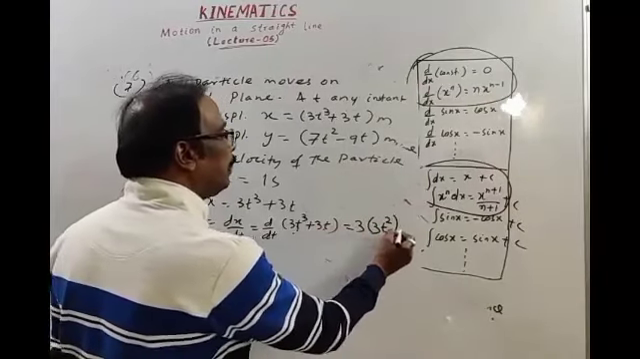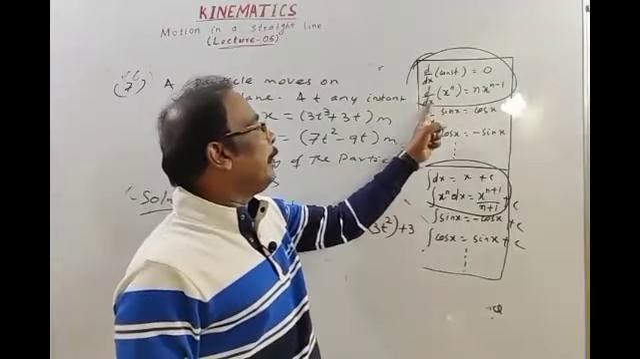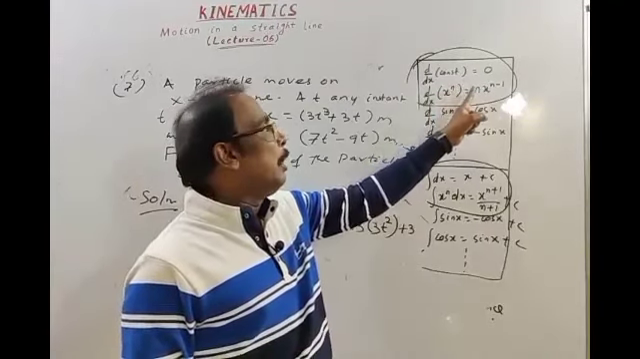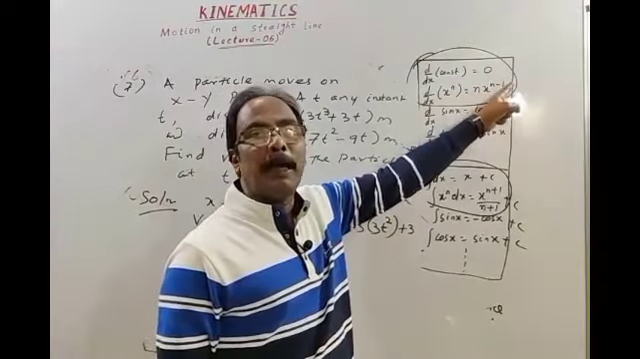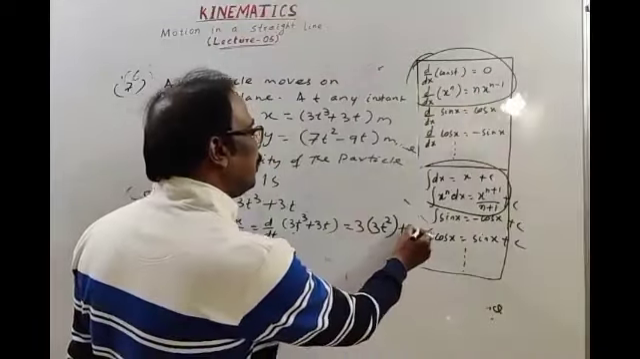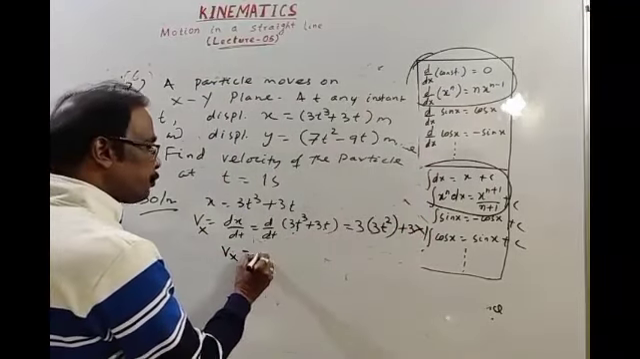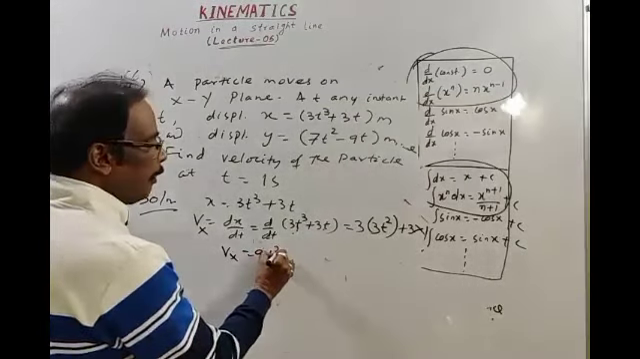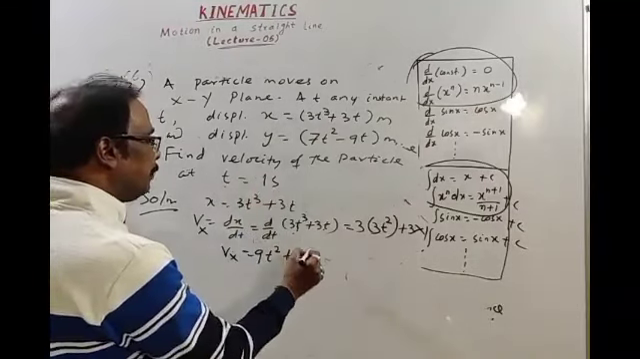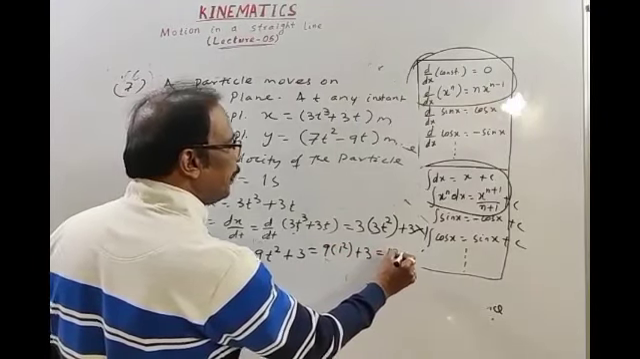Then d by dt of 3t, 3 is constant, bring it outside, d by dt of t, d by dx of x to the power n, d by dx of t, t means t to the power 1, 1 into t to the power 1 minus 1, means t to the power 0 is 1, 1 into 1 is 1, then 3 into 1. Then velocity along x-axis is 9t square plus 3. Again, time is 1 second, then 9 into 1 square plus 3, that is equals to 12 meter per second.